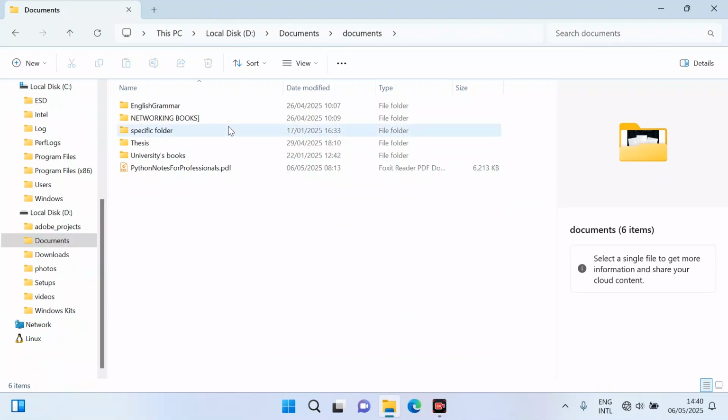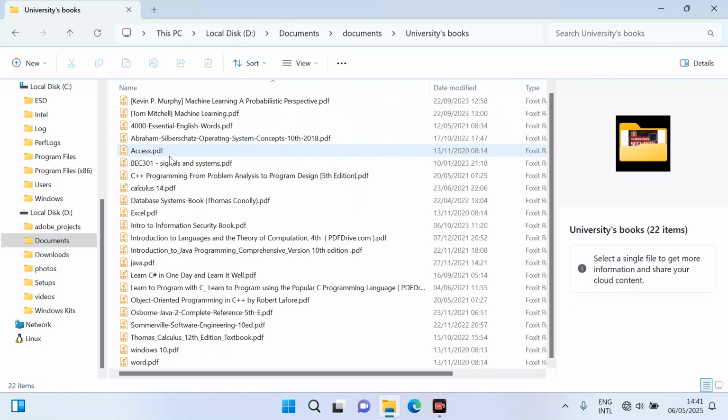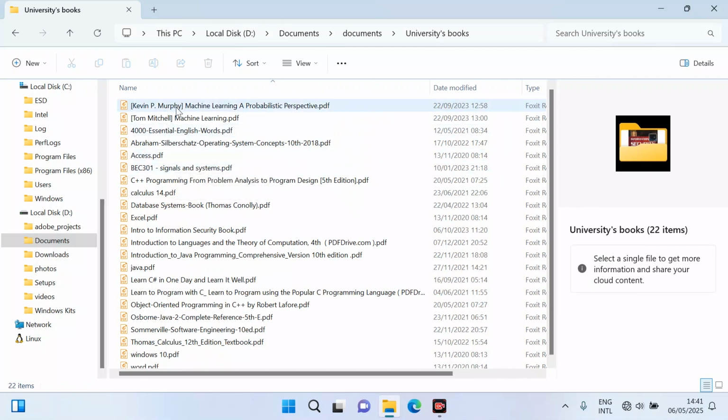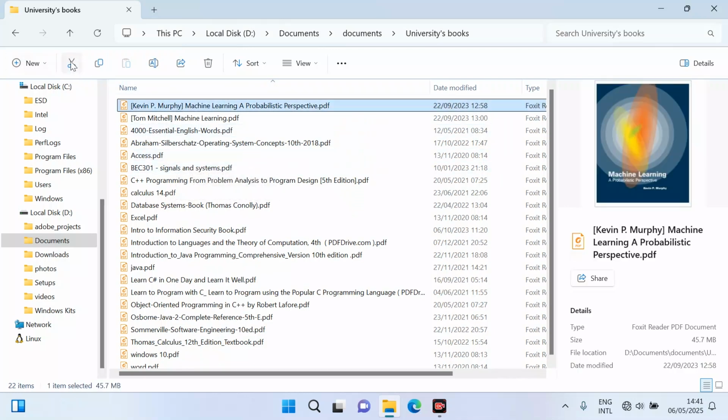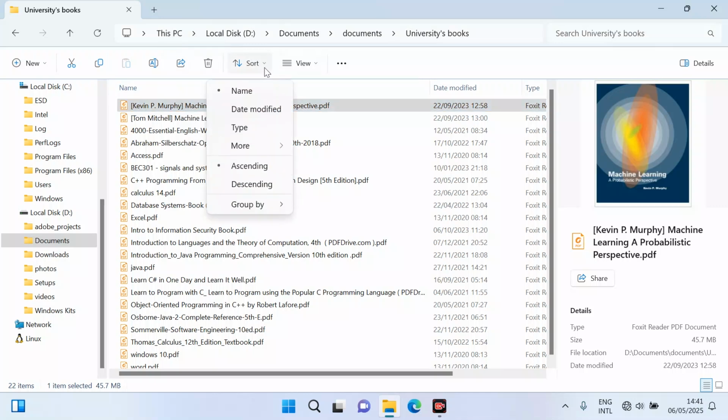So here, suppose I want to open this university books folder. You can see different files here. Suppose I select one; from here I can cut it, copy it, rename it, share it with other users, and delete it. And this is the sort that I told you about here. From here we can sort all of our documents.